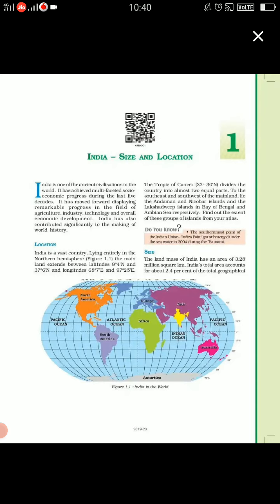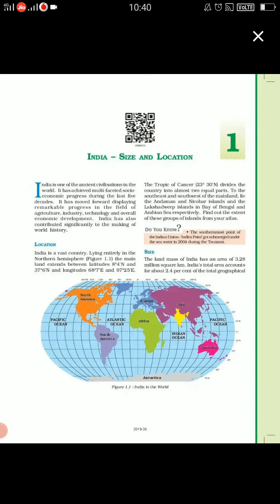Just consult figure 1.1. The mainland extends between latitudes 8 degrees 4 minutes north and 37 degrees 6 minutes north, and the latitudes and the longitudes. Children, do you remember the latitudes and the longitudes? They are imaginary lines.